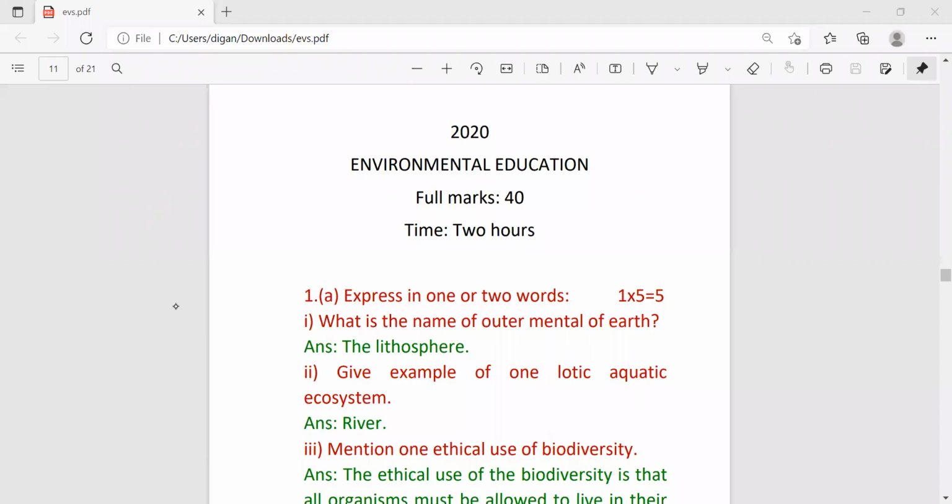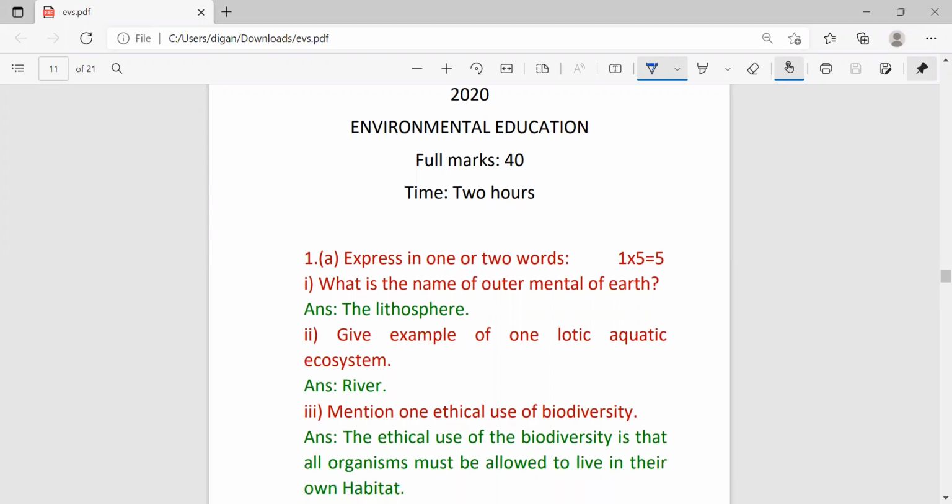Let's start today's video with another question paper of environmental education. This question paper is of 2020 and full marks is 40 and time duration is 2 hours. So first come to the first question. First question is carrying 5 marks and it is carrying 5 questions and each is carrying 1 mark.